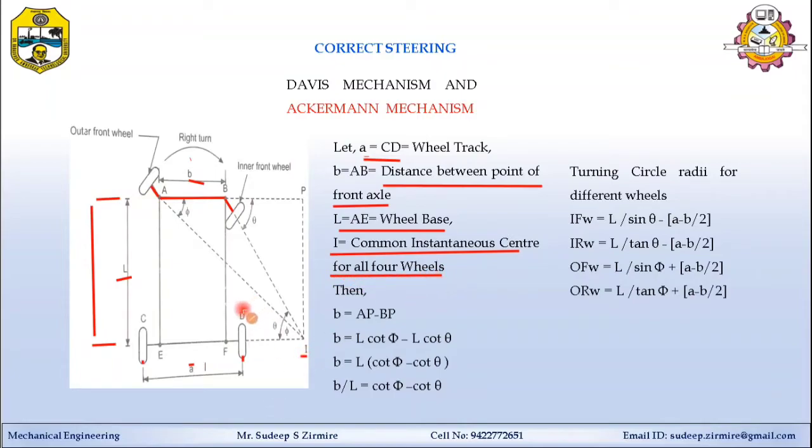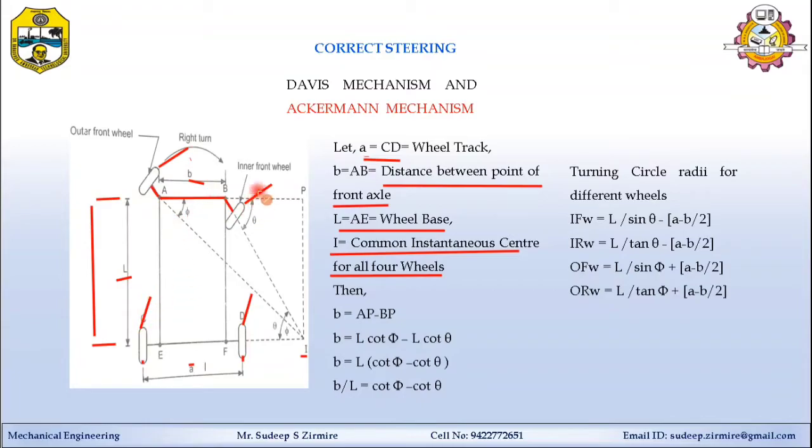While turning the vehicle, all wheels rotate with a different radius. The front wheels rotate at different radii, and the rear wheels also rotate at different radii.